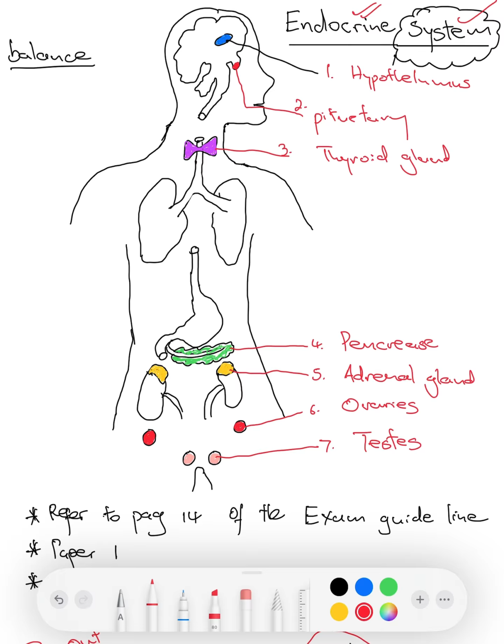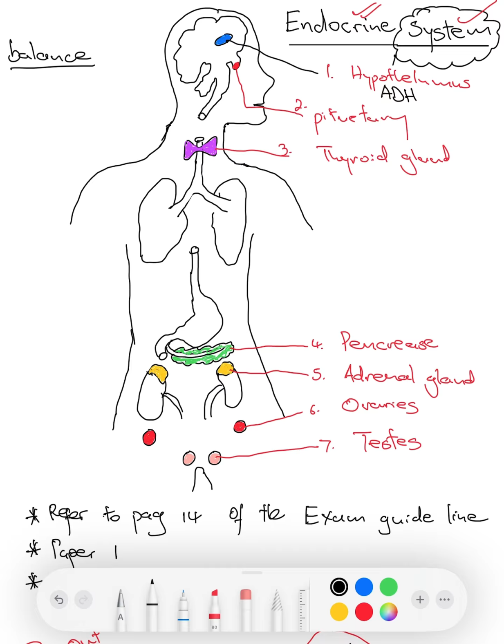But this system is not just made up of organs, it's made up of special organs known as glands that secrete hormones. Now, what hormones do these glands secrete? Let's look at the hypothalamus. Firstly, the hypothalamus secretes ADH. Okay. I'll get into details with each and every gland and what they do, but you need to be able to name the gland and name the hormone.